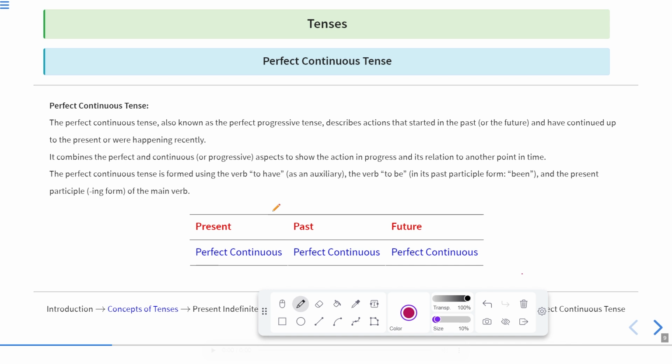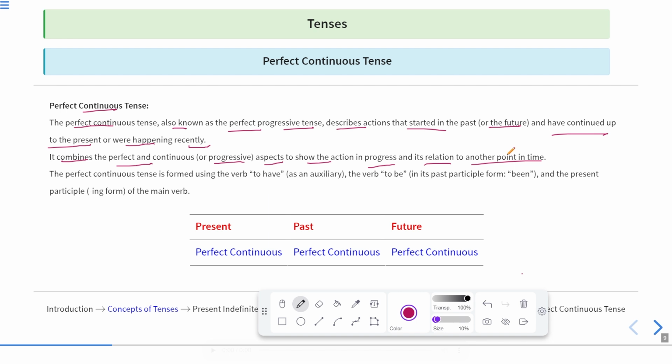Well, here we'll discuss the concept of perfect continuous tense. The perfect continuous tense, also known as the perfect progressive tense, describes actions that started in the past or the future and have continued up to the present or were happening recently. It combines the perfect and continuous or progressive aspects to show the action in progress and its relation to another point in time.